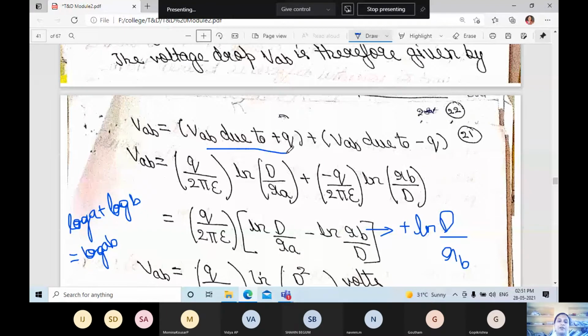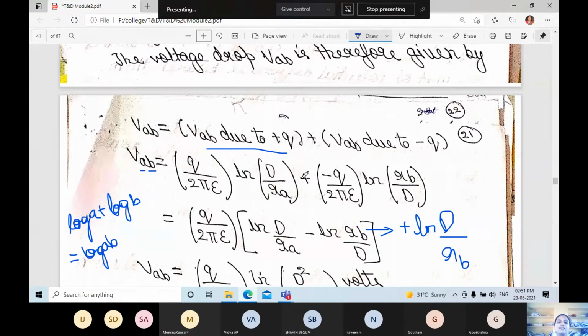VAB due to plus Q is equal to Q divided by 2 pi epsilon ln D by RA, if we consider A first and B second. We are writing with respect to A now, so we write D divided by RA.